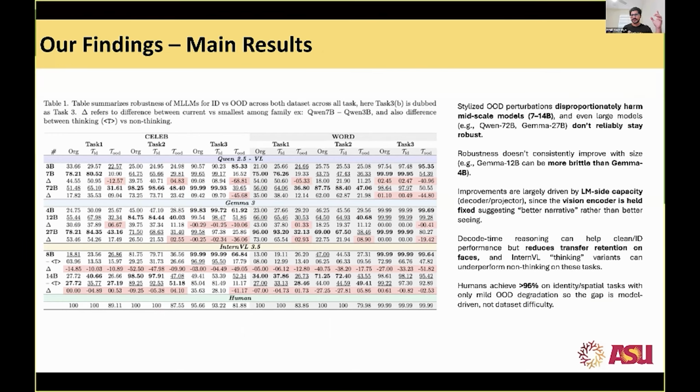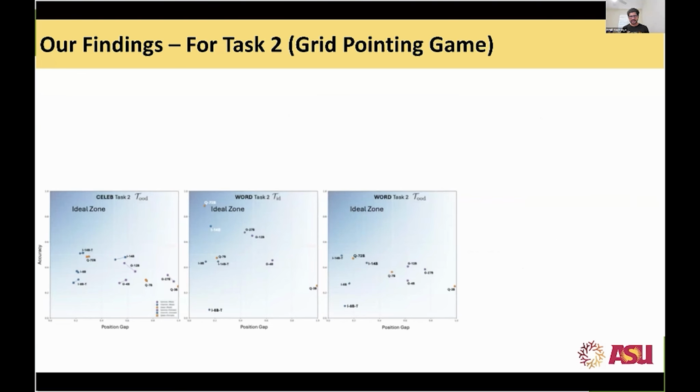Something to be noticed is that InternVL 3.5 is also a reasoning model. It gives reasoning traces as well. One of the conclusions is that the stylized out-of-distribution perturbations are disproportionate and harm the mid-scale models, even the larger models, and none of them are robust.